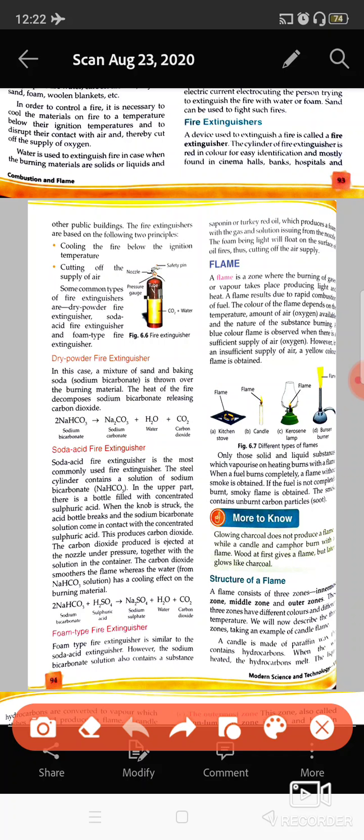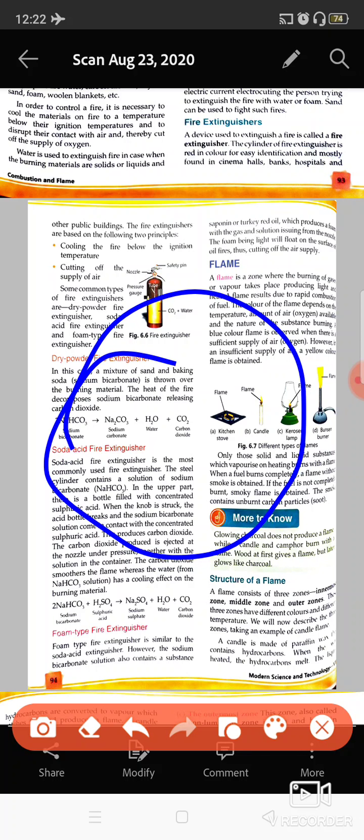Water cools down the temperature, and carbon dioxide, because it is heavier than oxygen, forms a layer around the substance. The substance is covered by carbon dioxide and air will not reach it, so it will stop burning.